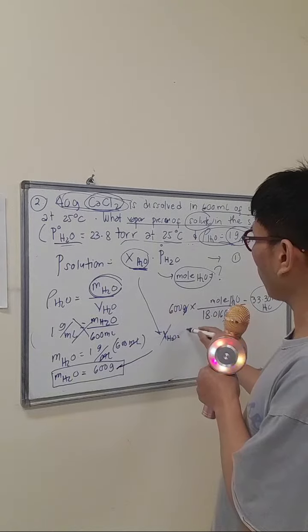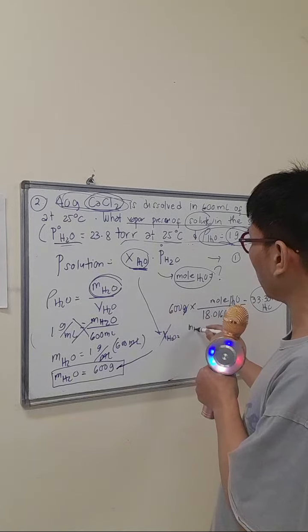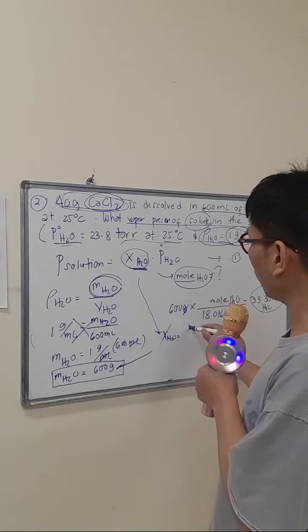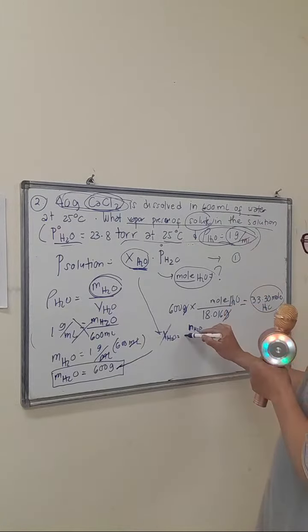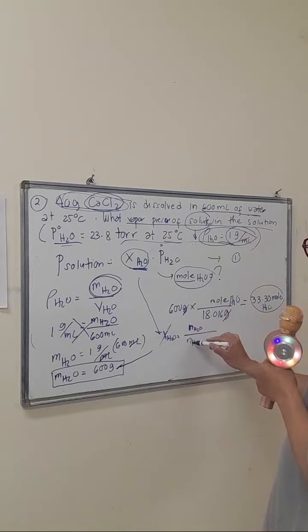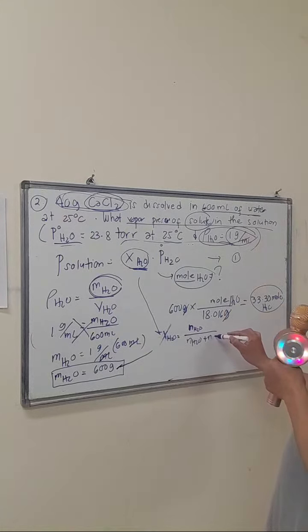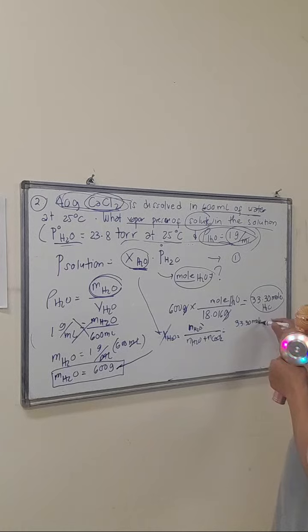So we have the moles of water, H2O, over the total moles, not N. So moles of water plus moles of calcium chloride, in ions after dissociation. Now the moles of water is already computed, 33.30 moles, and then over again the moles of water, 33.30 moles.